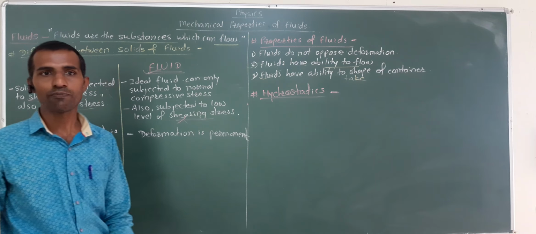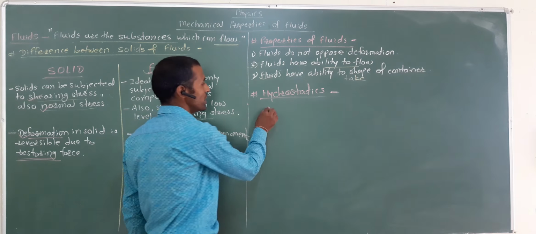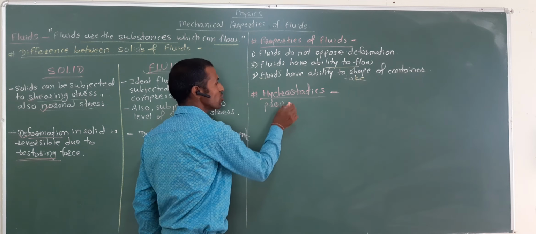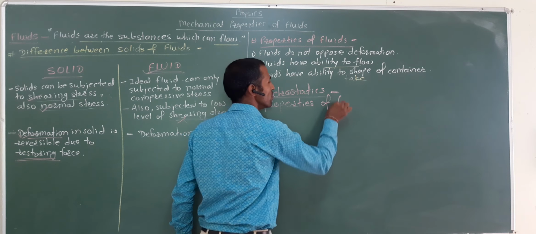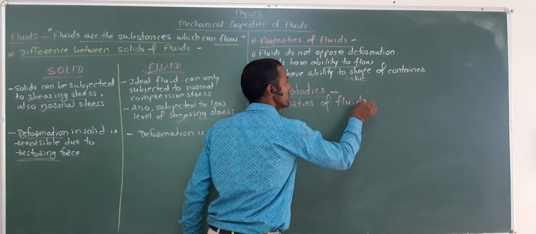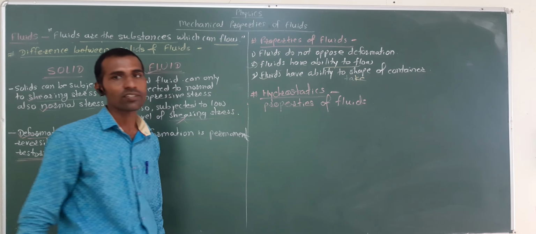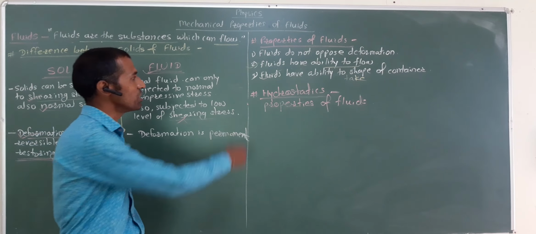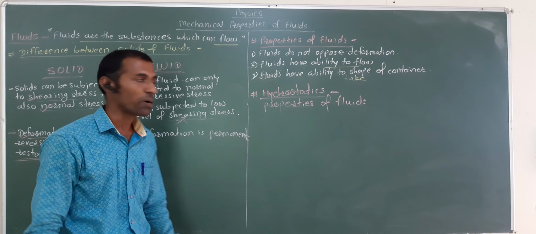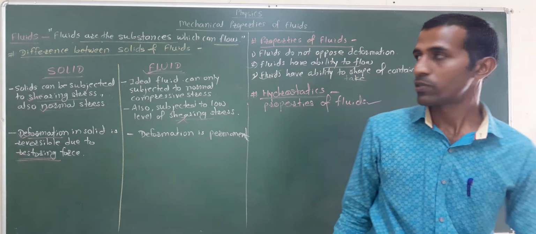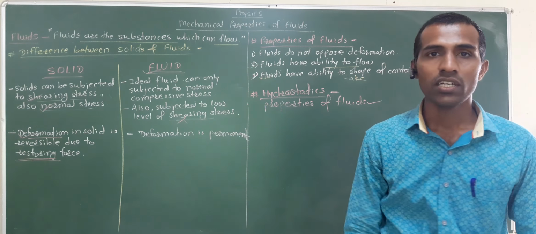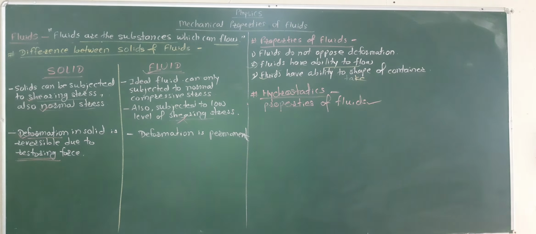Hydrostatics is the branch of physics in which we study the properties of fluids. So this is the concept regarding definition and properties of fluids.